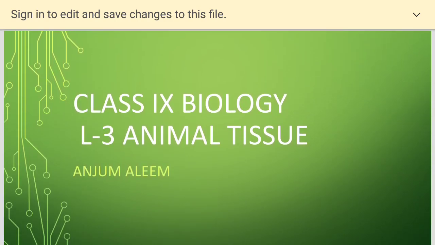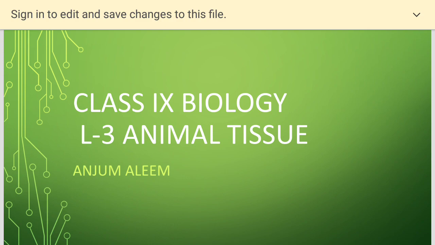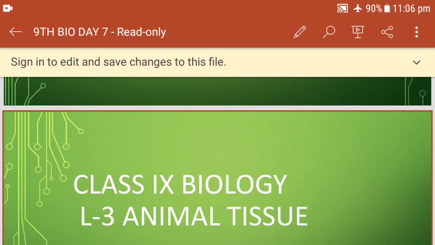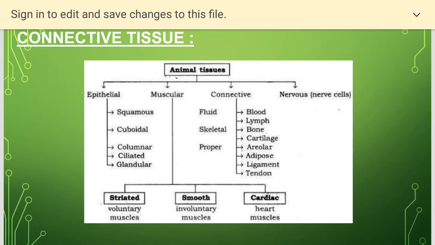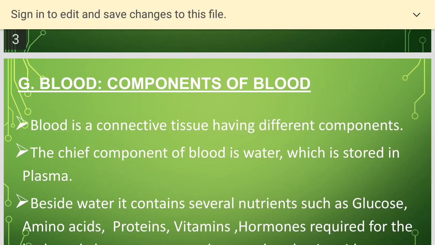In our previous video, we started with lesson number 3, animal tissue, and we saw epithelial tissue in one video and connective tissue in the other video. We were left with blood, which is the last type of connective tissue. So I am going to continue today with the connective tissue, last type, blood. You have observed in this slide, connective tissue is blood, lymph, bone, cartilage, areolar, adipose, ligament, tendon. So we have covered all. The last one is the blood.